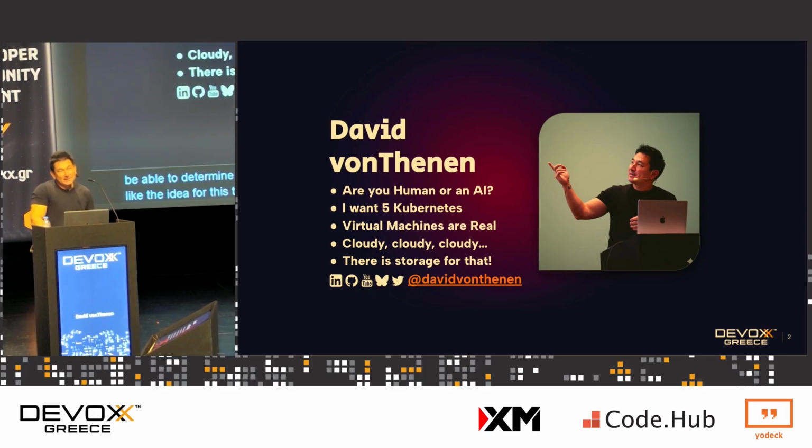So my name is David vonThenen. I'm an AI ML engineer at NetApp. I've been doing the AI thing pre-ChatGPT blowing up, so it was really kind of cool to see the thing just get crazy and wild. Prior to that, I was in the Kubernetes and CNCF ecosystem, so working on open source Kubernetes. And prior to that, I was building large-scale backup recovery solutions for VMware vSphere environments, so like cloud environments.